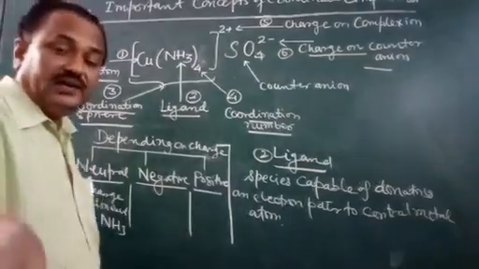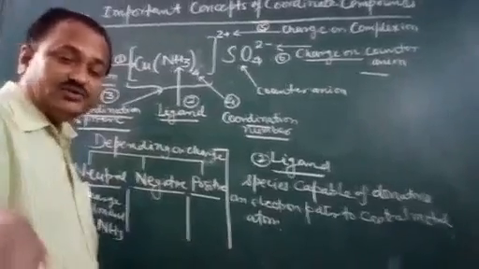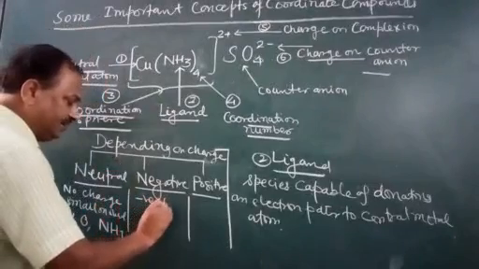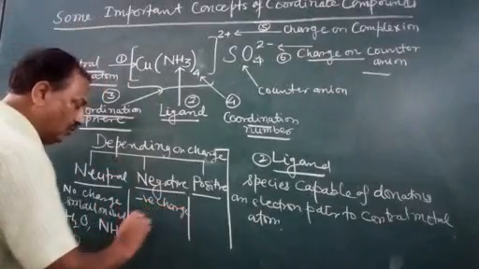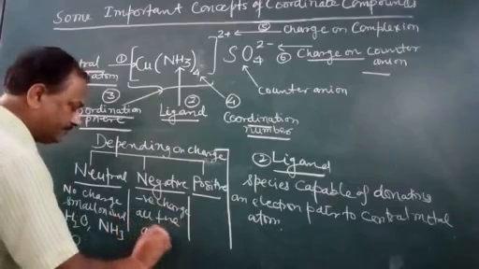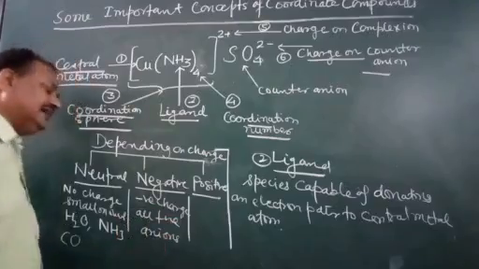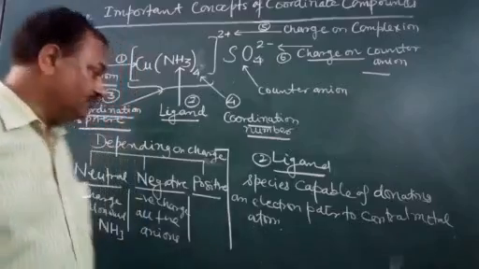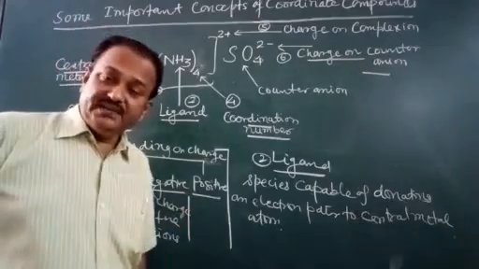Now coming to negative ligands. Negative ligands are those that have negative charge, so all the anions are negative ligands. Now coming to positive ligands.